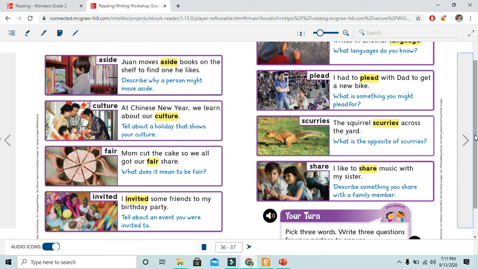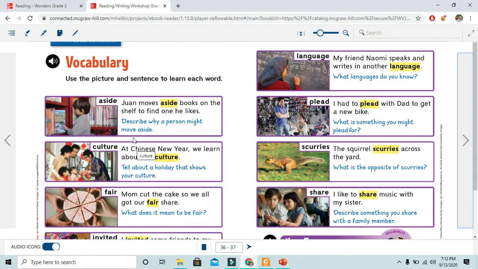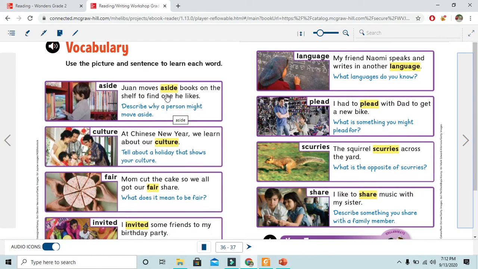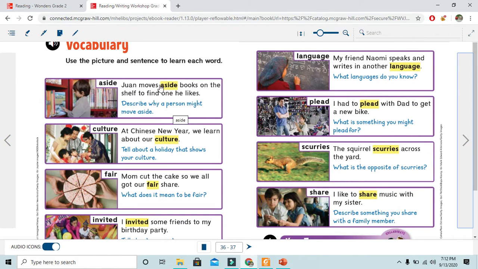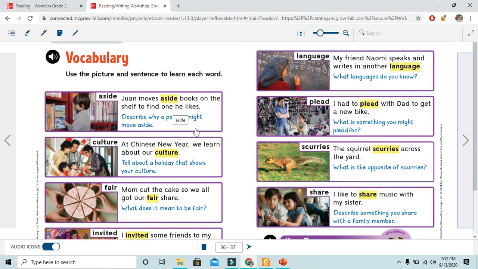Yes, open your reading book on page 36. The word here is aside. What is the meaning of the word aside? Let's read the sentence and guess the meaning. Juan moves aside boxes on the shelf to find one he likes.